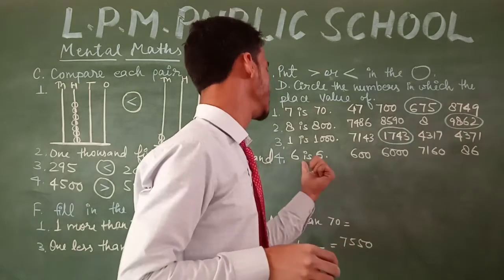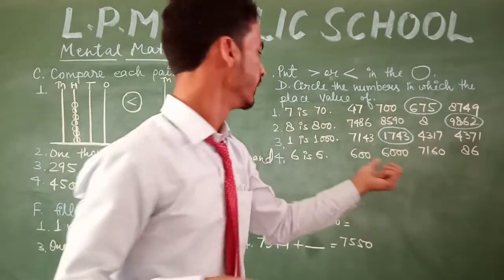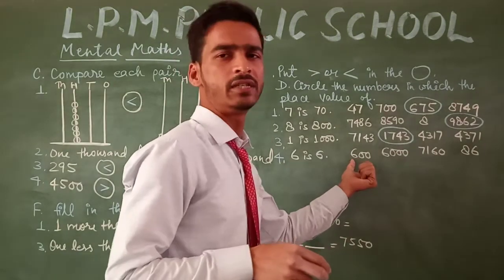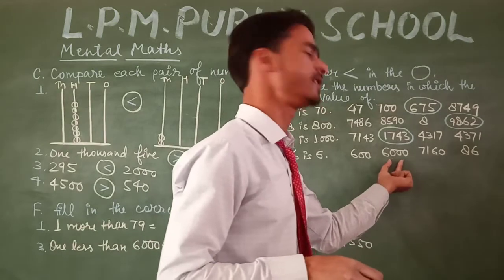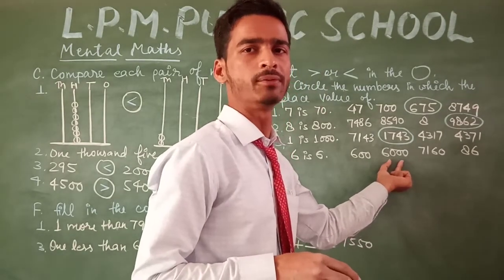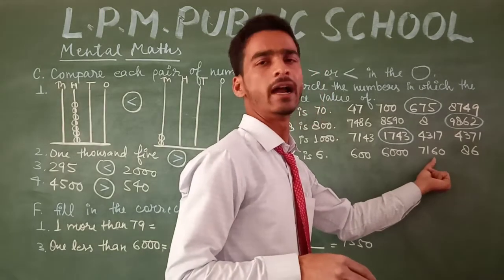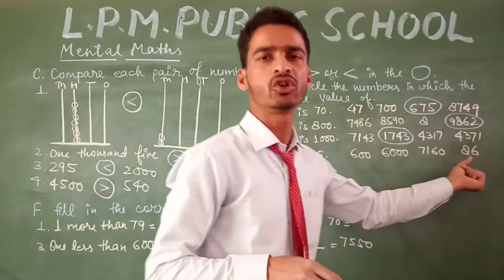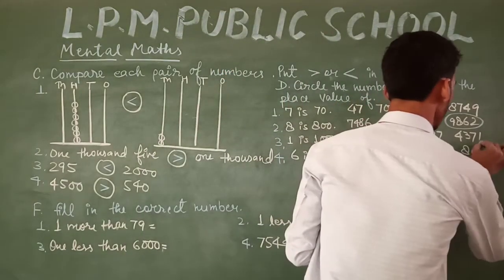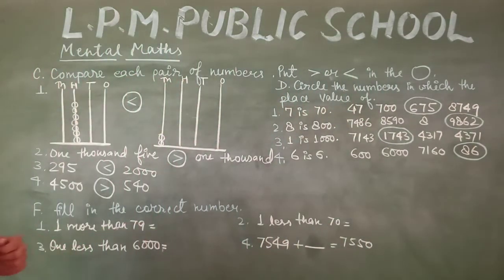And the next is 6 is 6. In which number is the place value of 6 equal to 6? This is 600. The place value of 6 is 600 because 6 is on the hundreds place. In this number 6 is on the thousands place and the place value of 6 is 6000. In this number 6 is on the tens place and the place value of 6 is 60. And in this number 6 is on the ones place and the place value of 6 is 6. So in this number the place value of 6 is 6.